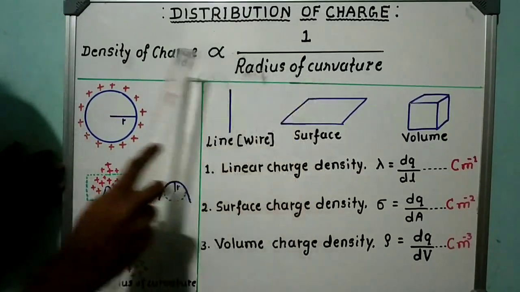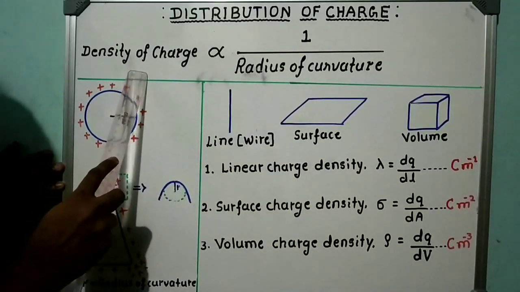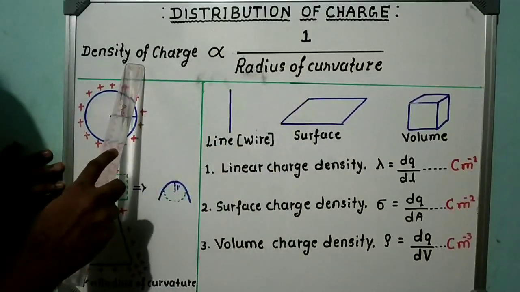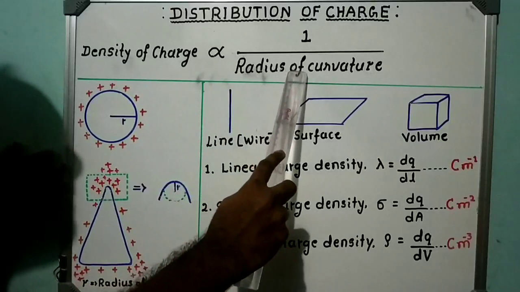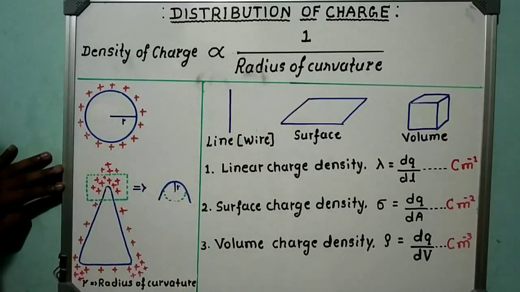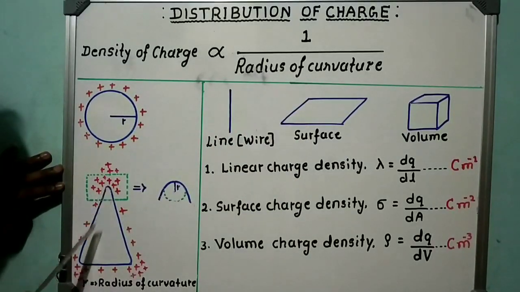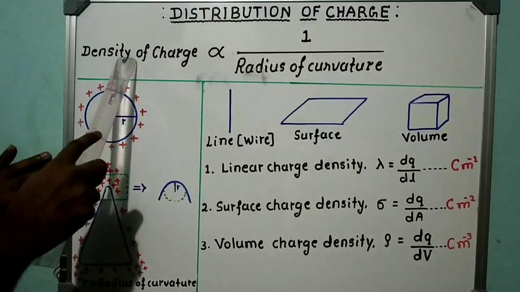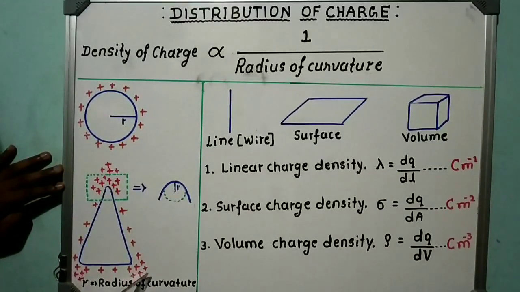This indicates that density of charge is more in a region of low radius of curvature. Density of charge is less in a region of high radius of curvature. Here at a sharp point, what is happening? The radius of curvature is very small. That's why the density of charge is maximum.